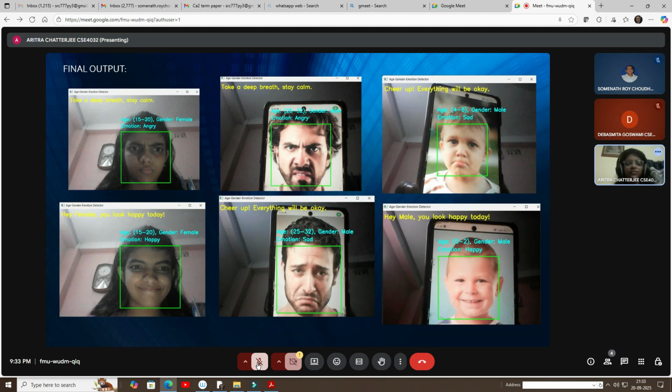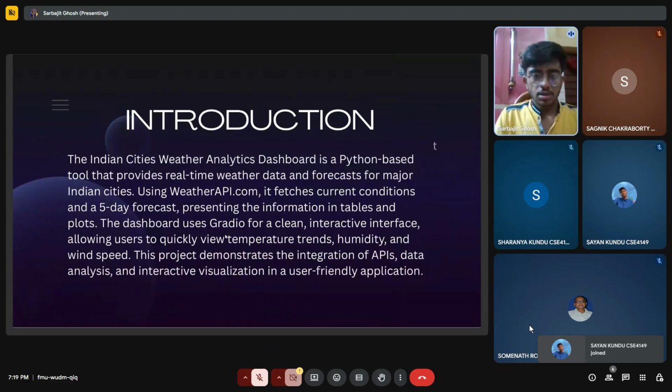Thank you. The Indian Cities Weather Analytics Dashboard app that we have made is a Python-based tool that provides real-time weather data and forecasts for major cities.